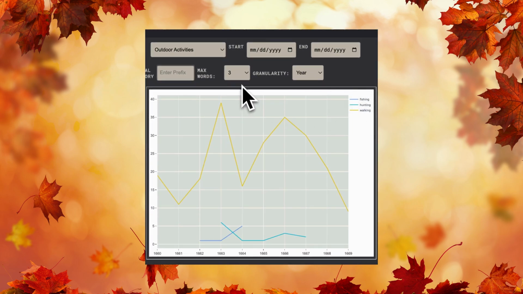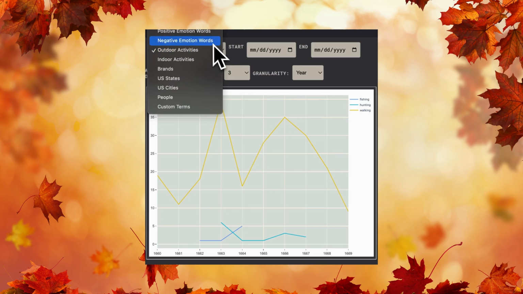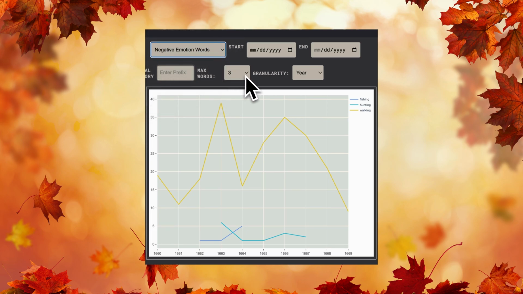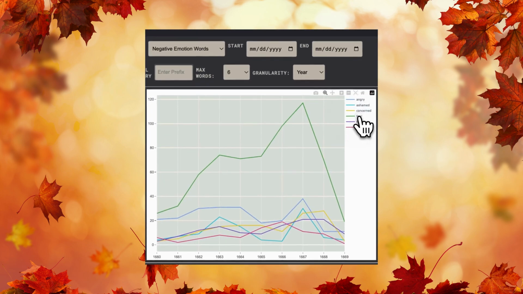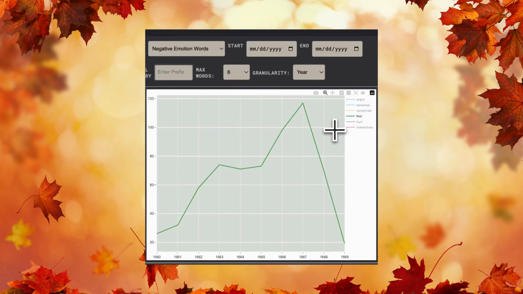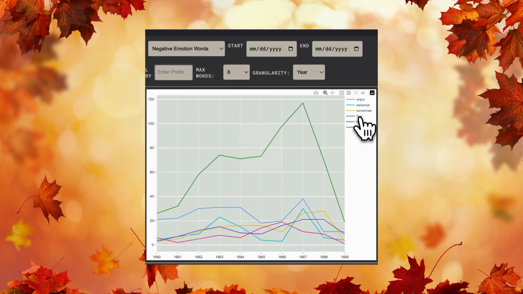Now, let's see the top 6 negative emotion words. This term trend analysis of Pepys Diaries between 1660 and 1669 shows key emotional patterns. Fear is the most dominant emotion, peaking in 1666 during the Great Fire of London, then dropping sharply as things stabilized. You can use this app to explore similar trends in your own writing.